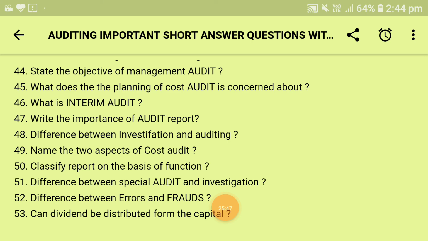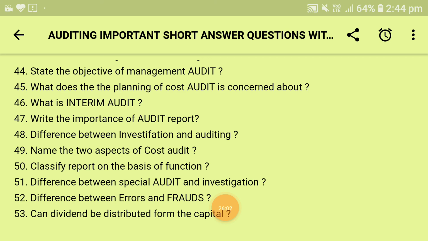Next is the difference between special audit and investigation. Special audit means an audit other than the annual audit of the accounts of the company, done in special circumstances. Investigation is a careful and detailed study of books of accounts to discover the truth.